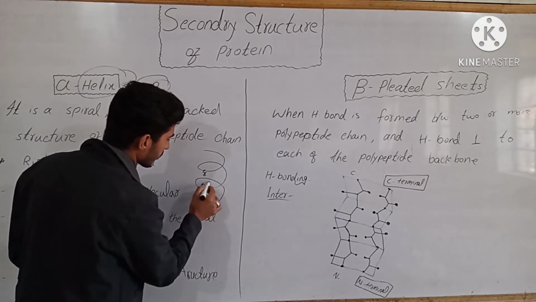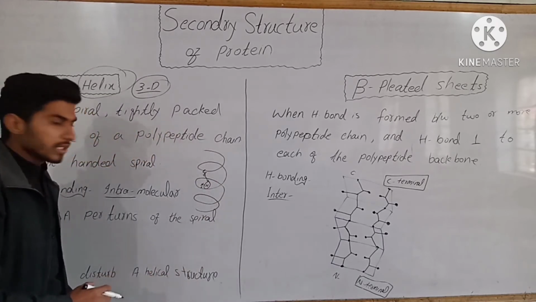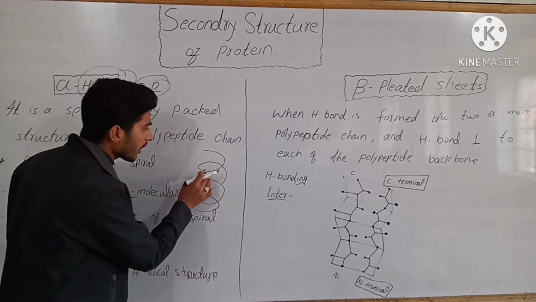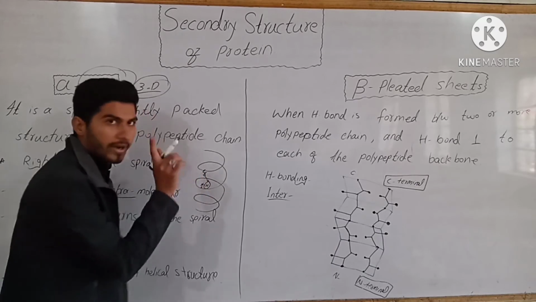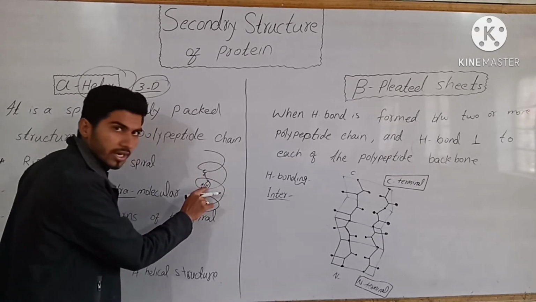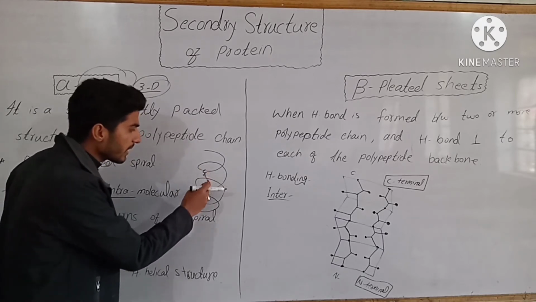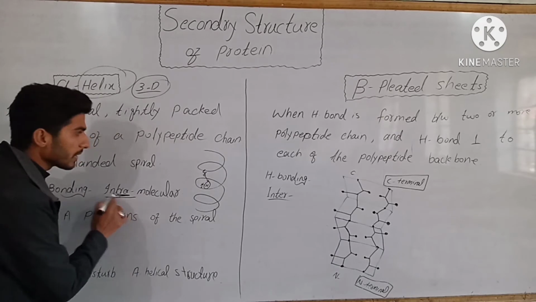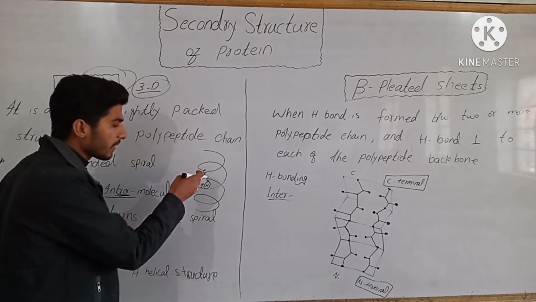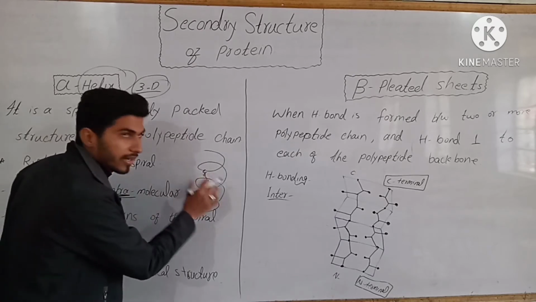Hydrogen bonds are formed between the carbonyl oxygen of one amino acid and the hydrogen of the amino group of another amino acid. And this hydrogen bonding is intramolecular because it is forming in one single polypeptide chain.